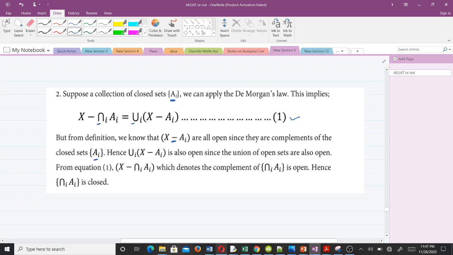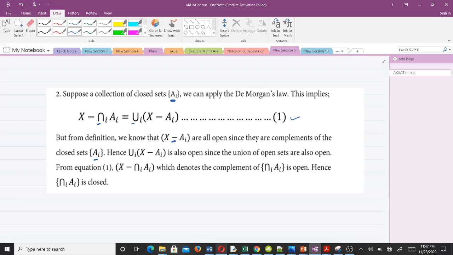That point should be well understood, because when we define a closed set, we say something is closed if its complement is open. So since A_i is closed, its complement S minus A_i will be open. I hope the first point is well understood.